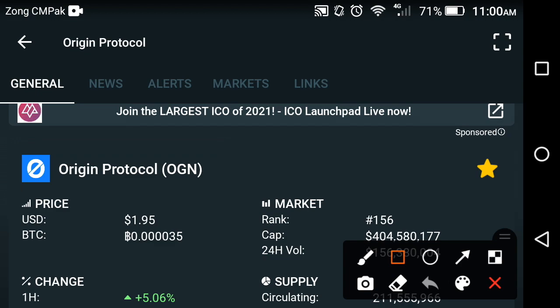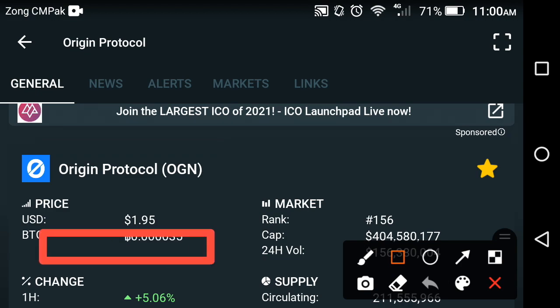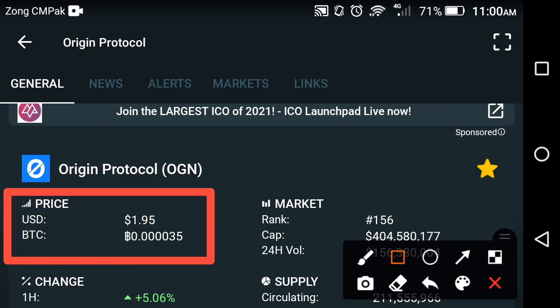So friends, as you can see here, first of all we look at the price of the Origin Protocol OGN. The price is about 1.95 USD, and the Bitcoin price of OGN is about 0.000035 Bitcoin. If you look at the price change in Origin OGN, it is about 5.06% positive change, friends.